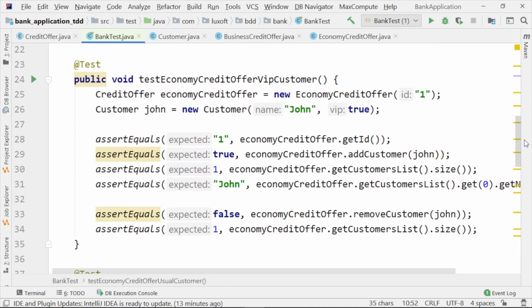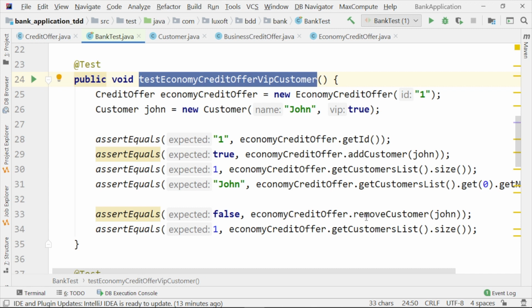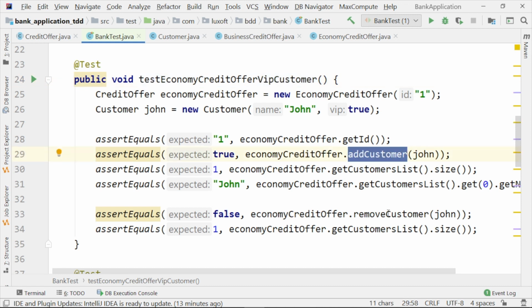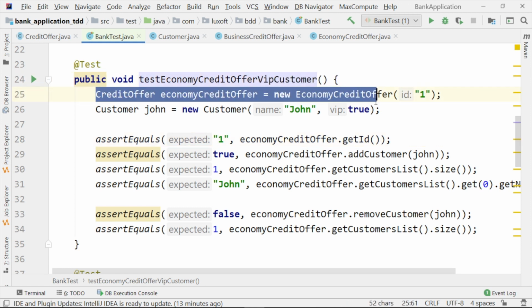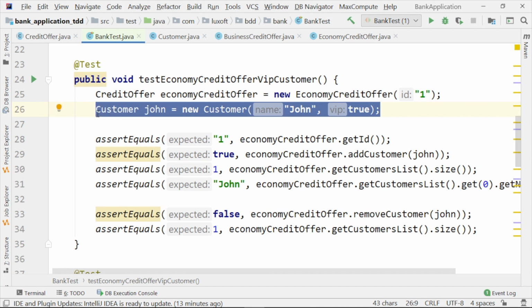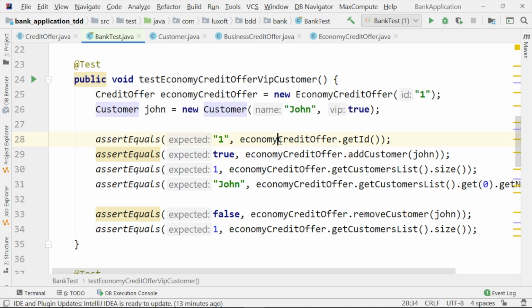The second method we have here, test economy credit offer VIP customer. So what we're expecting is to test the behavior of the add customer and of the remove customer method with an economy credit offer and a VIP customer. How are we doing this? We are creating an economy credit offer. We are creating John as VIP customer. We check the ID of the offer.